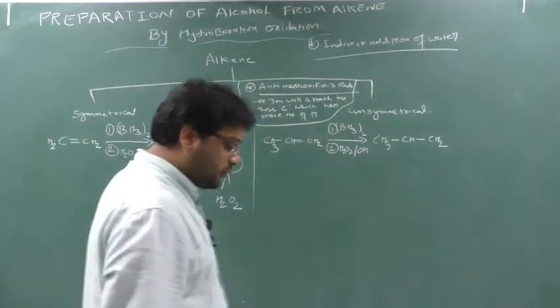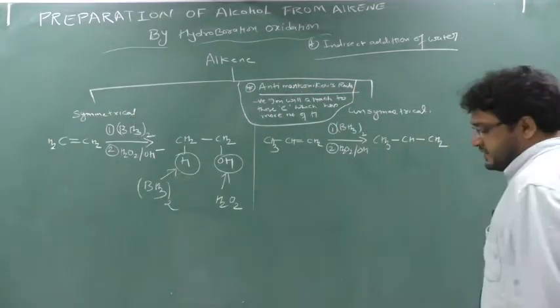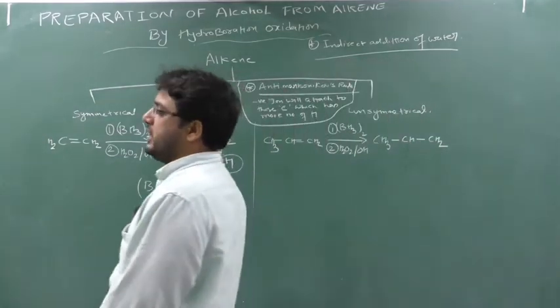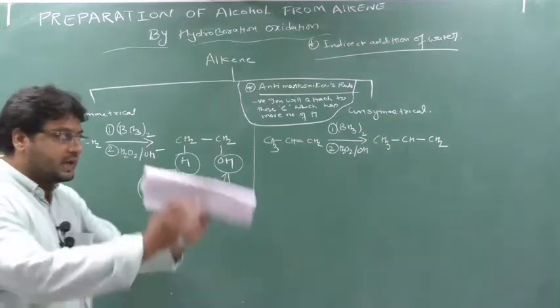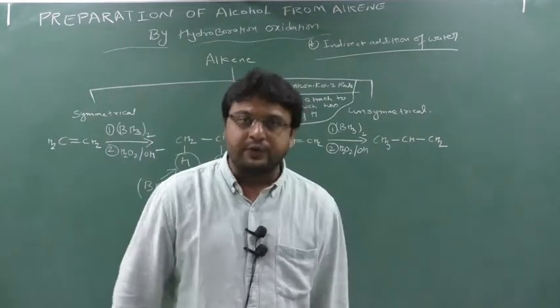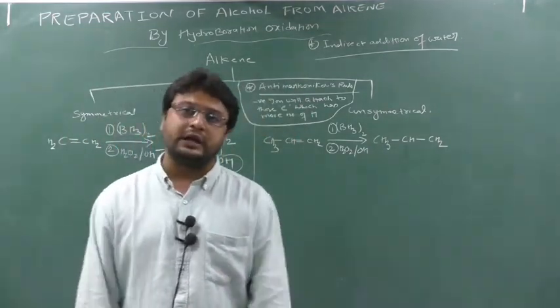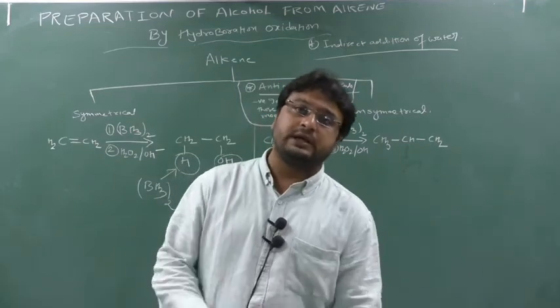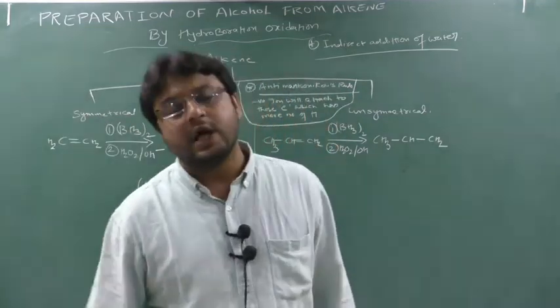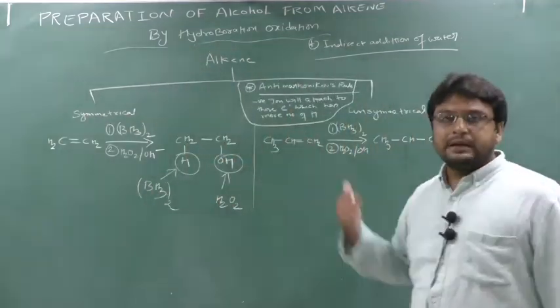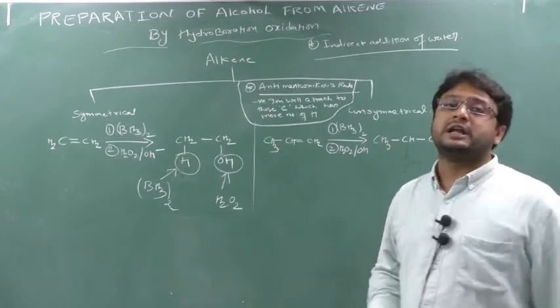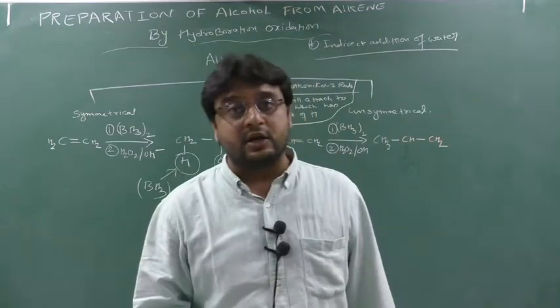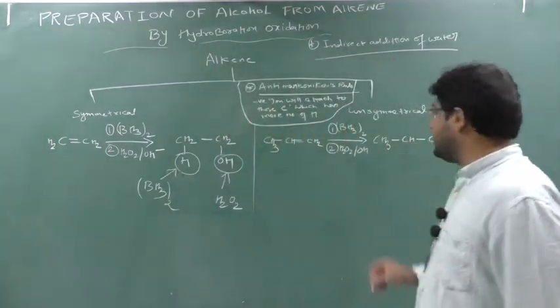What does the Markovnikov rule say? It says that OH minus or negative ion will attach to the carbon which contains less number of hydrogen. That is the Markovnikov rule, which is used in the preparation of alcohol from alkene by the acid catalyzation method. Here we are using the anti-Markovnikov rule: OH minus will attach to the carbon which contains more number of hydrogen.